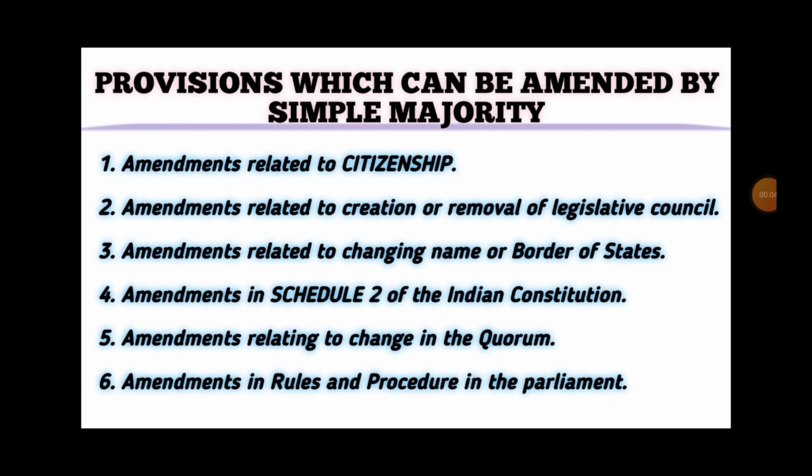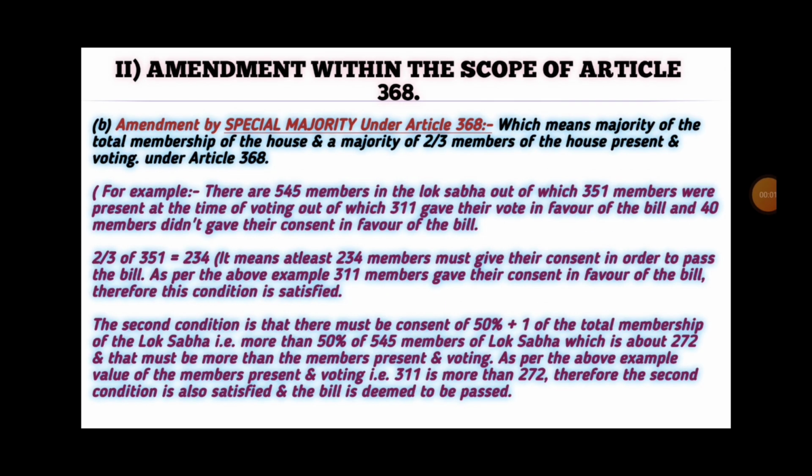Quorum is the minimum number of members required to conduct the proceedings of the Lok Sabha. Sixth is amendments in rules and procedure in the Parliament. It means that if the Parliament wants to change its rules and procedure, then it can be changed by a simple majority.